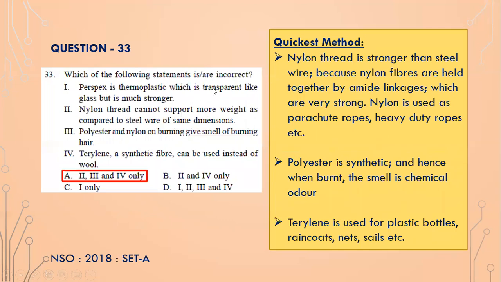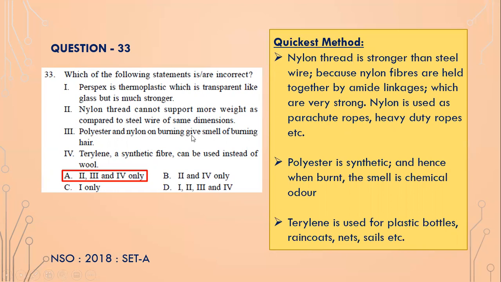Okay, next one. Which of the following statements is or are incorrect? Perspex is a thermoplastic which is transparent like glass but is much stronger. So one is correct. Nylon thread cannot support more weight as compared to steel wire. This is incorrect. Surprisingly, nylon thread is stronger than steel because nylon fibers are held together by amide linkages, which are very, very strong. And nylon threads are normally used in parachute ropes and heavy duty ropes. So nylon thread with the same diameter is actually stronger than steel wire.